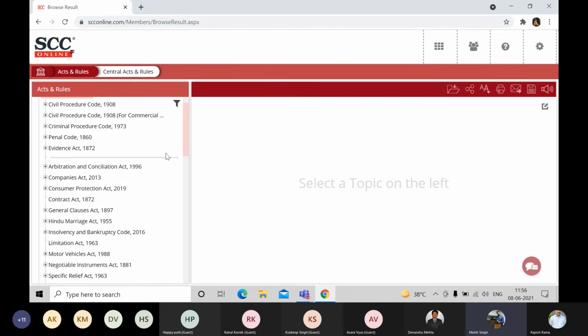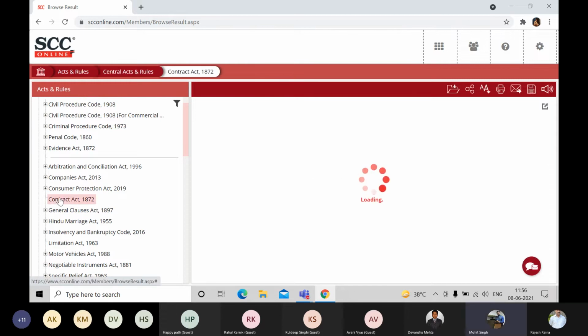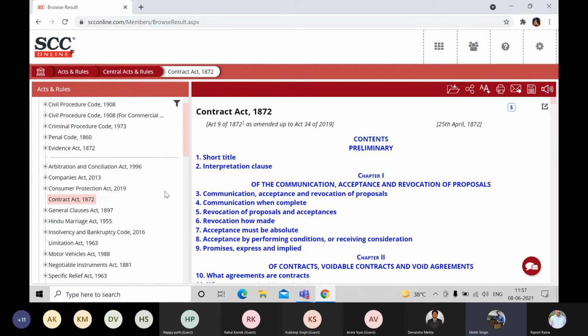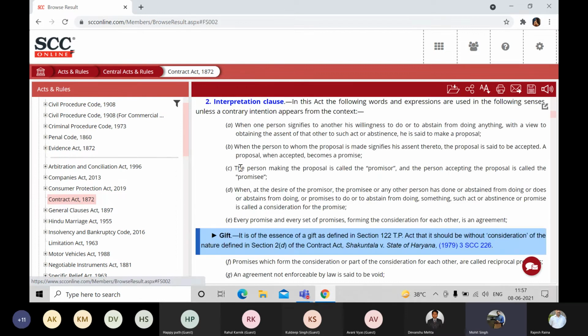Now, whenever you are reading any act, first of all, you need to click on that act. Let's take any one of them. Let's take Contract Act for the example. In case you want to download the whole act onto your machine, you can click on the save icon and this whole act will be downloaded. Either you can go by the index or you can scroll down to read the whole act.